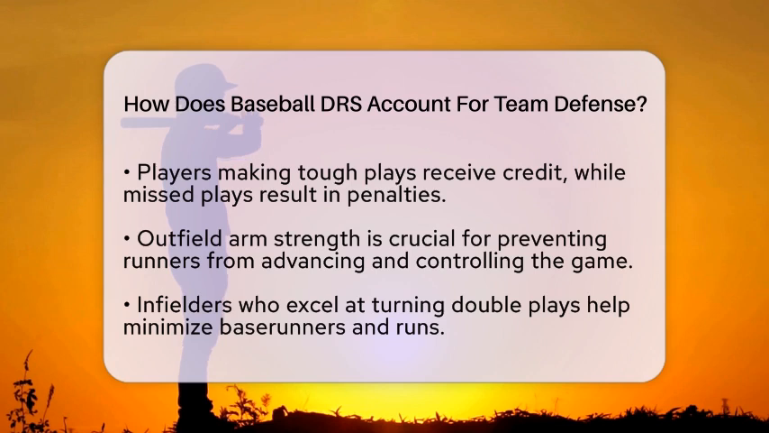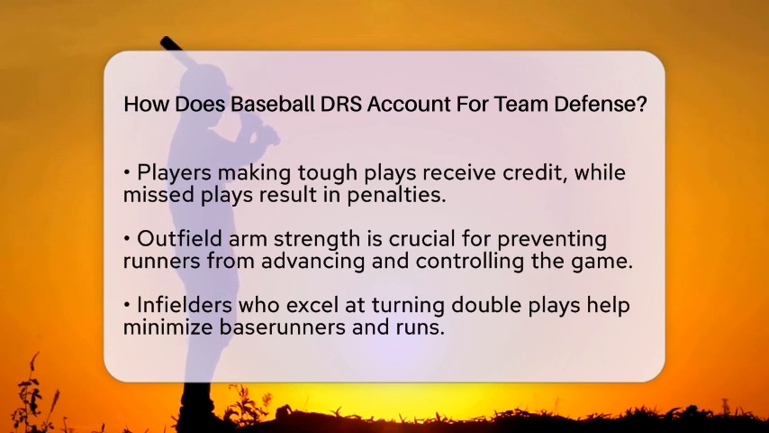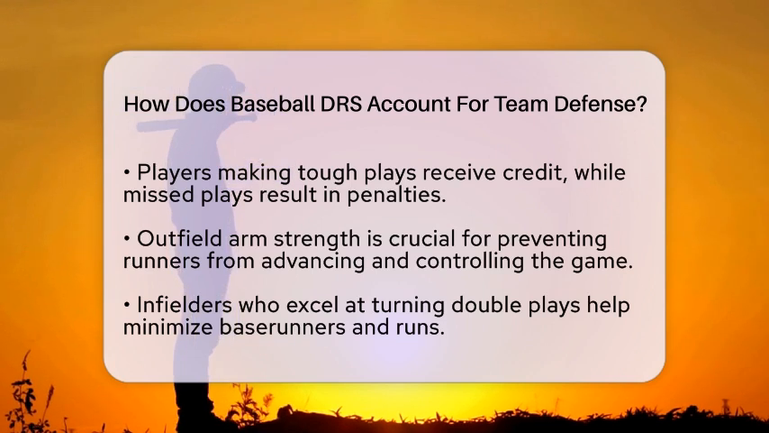Next, we consider outfield arm strength. Outfielders who can throw out runners or prevent them from advancing are credited in DRS. This aspect is crucial for a team's control over the running game.